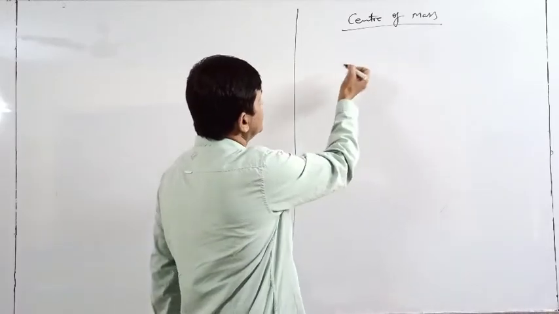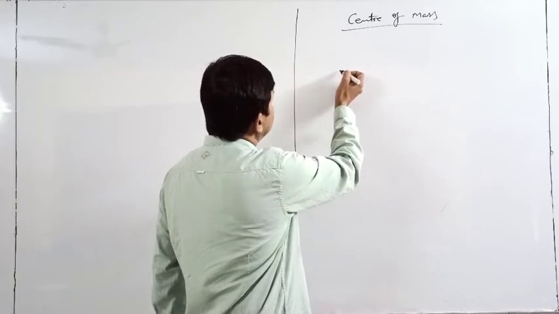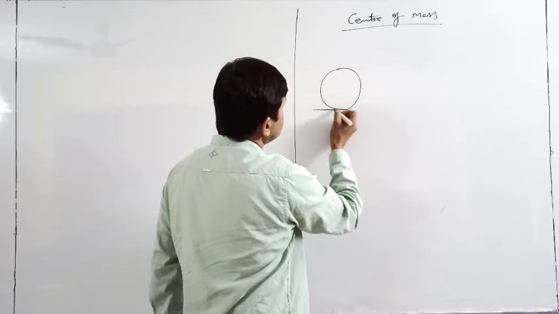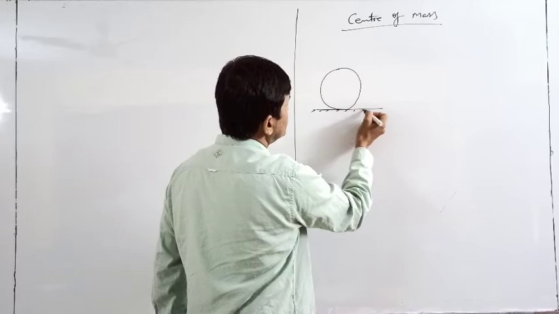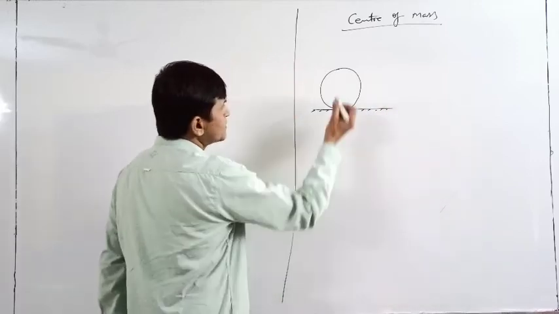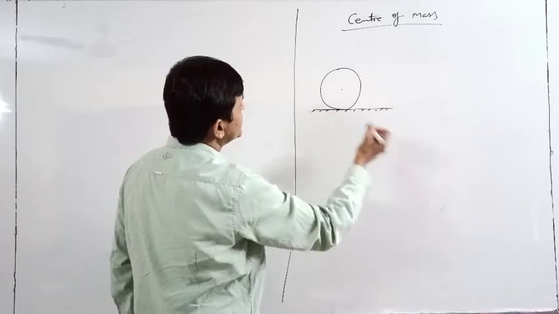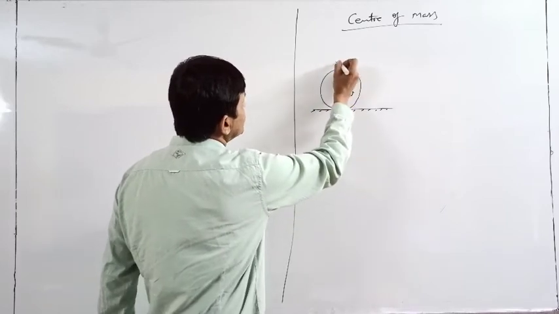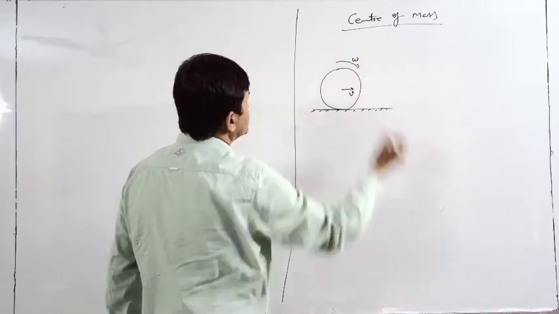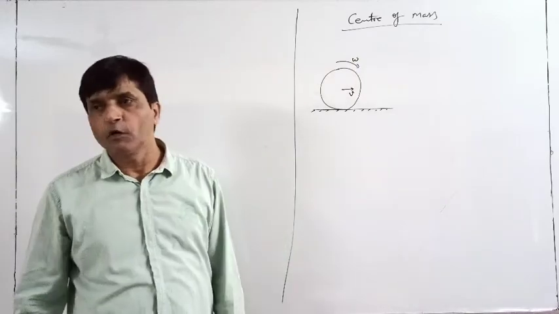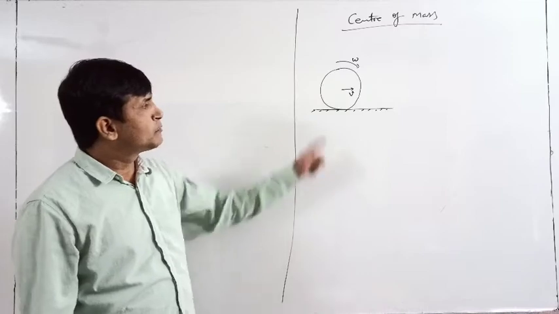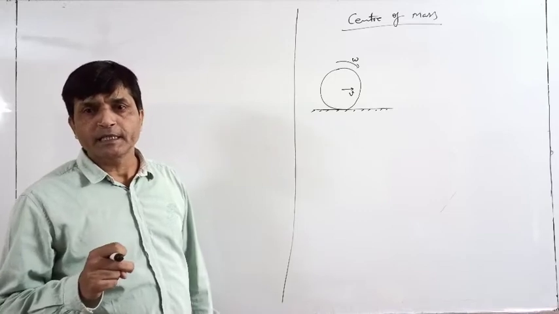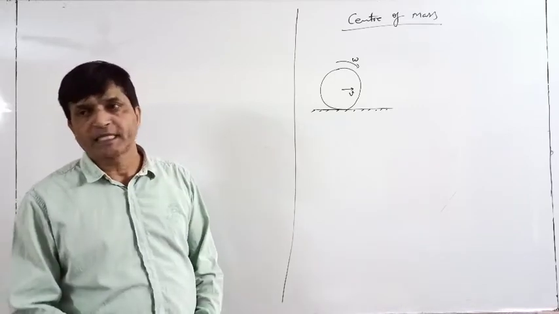Let's take one example: the motion of a wheel. This is your wheel, or you can say it is a disc. When the wheel is moving, it has some velocity v, as well as it is rotating also. Due to rotation, we can say angular velocity omega. So in fact, the motion of the wheel has two components. One is translational motion, another is rotational motion.